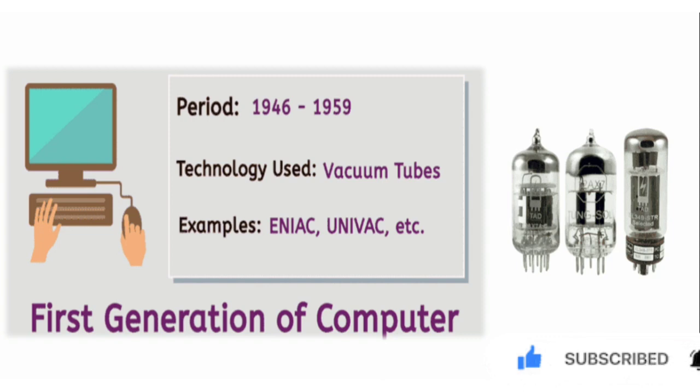The first computers used vacuum tube for circuitry and magnetic drum for memory and often occupied an entire room. Example of first generation of computer are ENIAC, UNIVAC and etc.